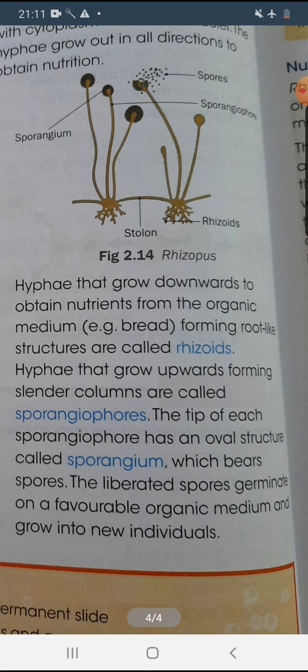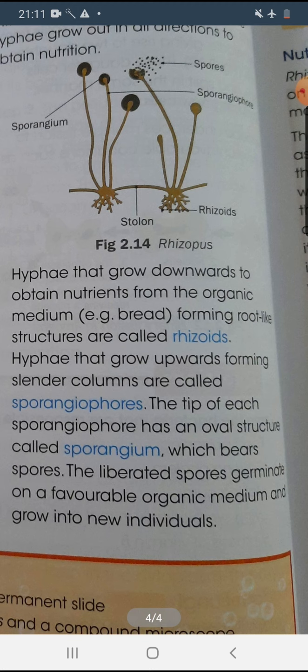The hyphae that grow downward to obtain nutrients from the organic medium, like the bread where the Rhizopus is growing, form the root-like structures which are known as rhizoids. As you can see here, the rhizoids are showing. Rhizoids are the roots of this fungus, and they are present to take the nutrients from the organic matter or the medium. The hyphae that grow upward form a slender column which is called the sporangiophore.